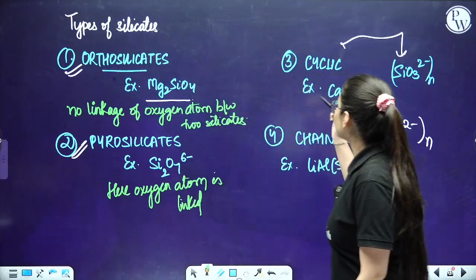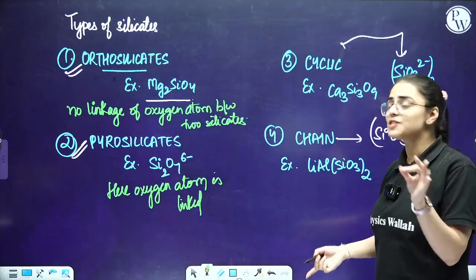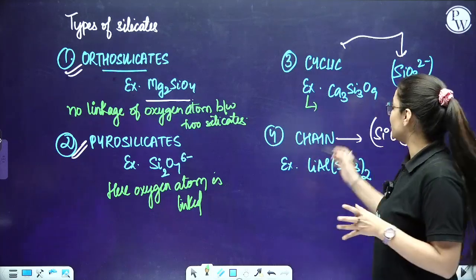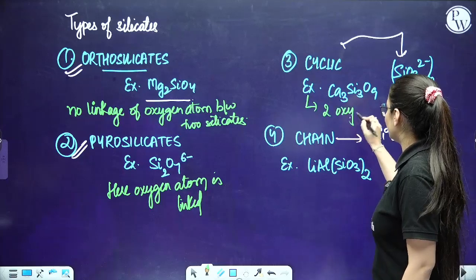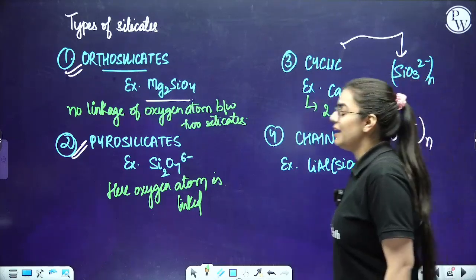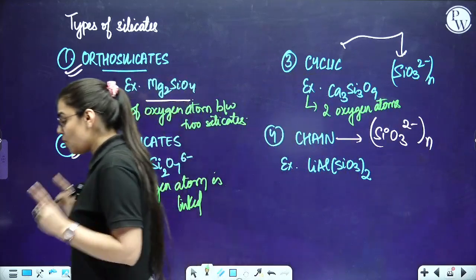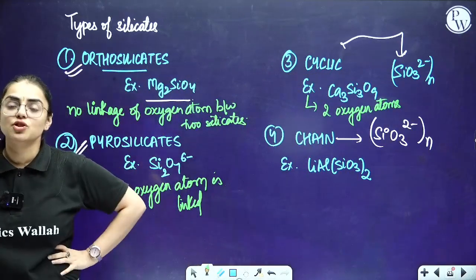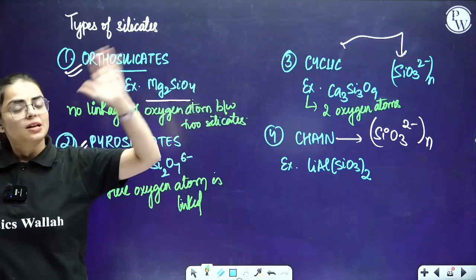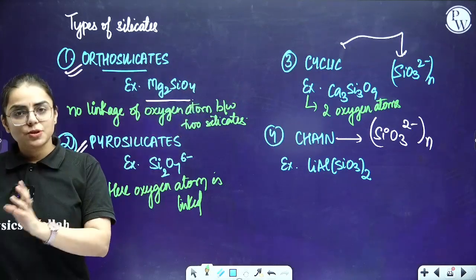If I talk about cyclic silicates, students, two oxygen atoms are linked. It creates a cyclic structure, with two oxygen atoms linked with each other. And chain silicates are very simple, a chain is created. Clear, everyone? So, these are the types of silicates, students.